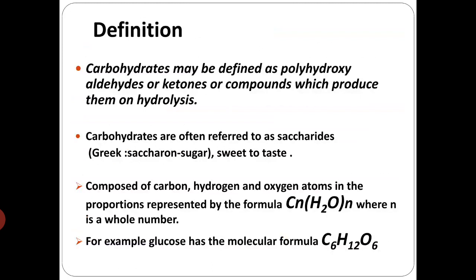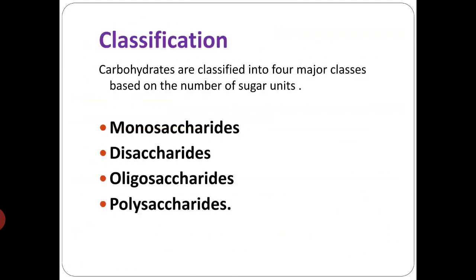And as I said, they are made up of carbon, hydrogen, and oxygen atoms in the proportions represented by the formula CnH2O into n, where n stands for a whole number. An example molecular formula is that of glucose, C6H12O6, where carbon is 6, hydrogen is 12, and oxygen atoms are 6. So this is about the definition and its molecular formula.